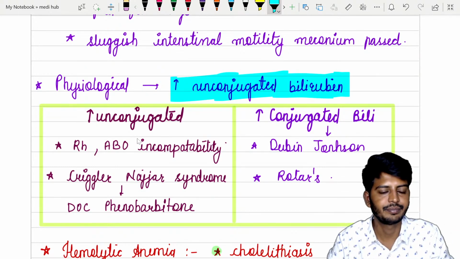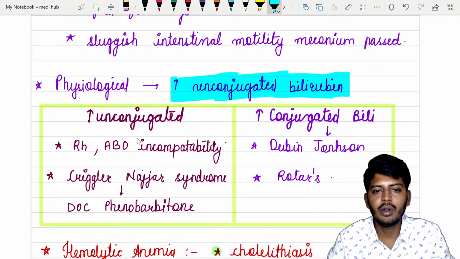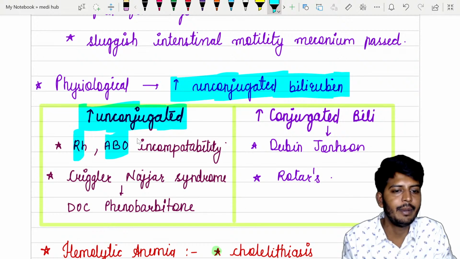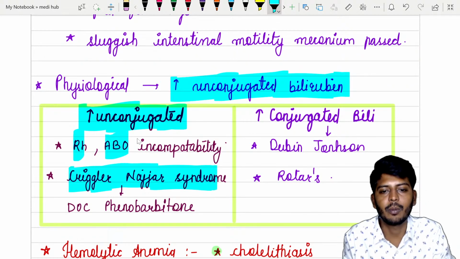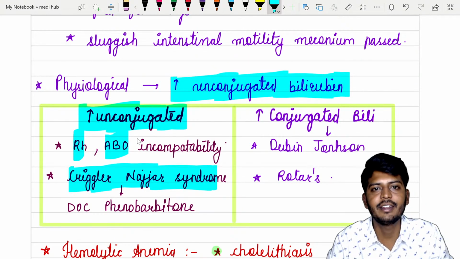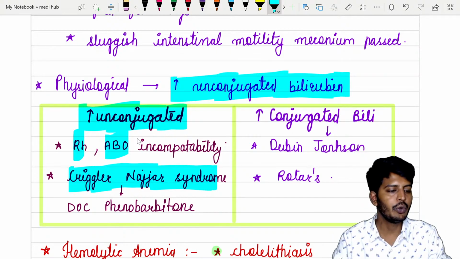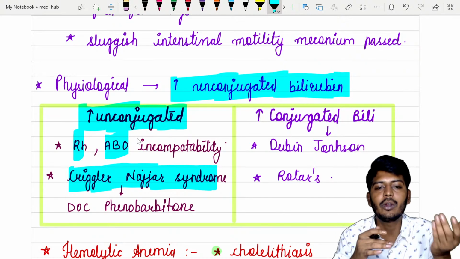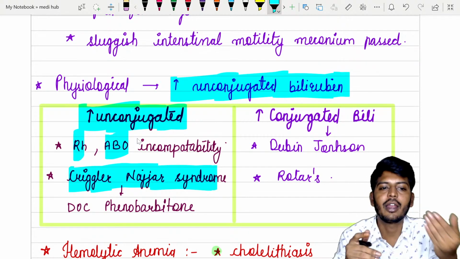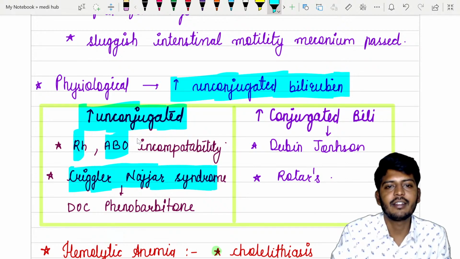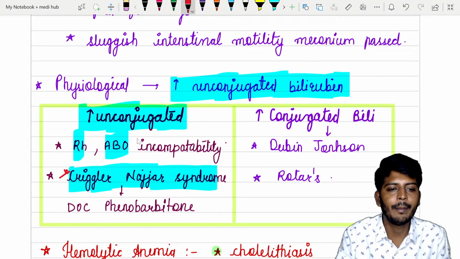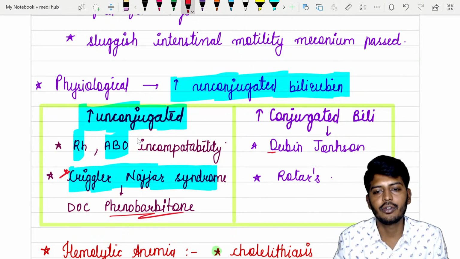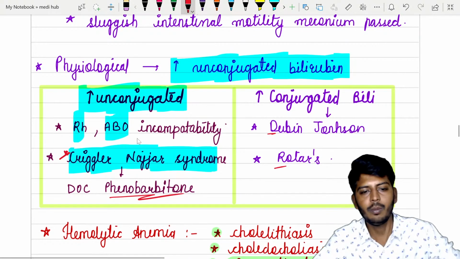That's it. Okay. So let's talk about the diseases in which unconjugated bilirubin is elevated: Rh incompatibility, ABO incompatibility, Crigler-Najjar syndrome. What happens in Crigler-Najjar syndrome? There is a deficiency of an enzyme called UDP-GT, UDP glucuronyl transferase. When UDP glucuronyl transferase is not there, automatically unconjugated bilirubin will be increased. Crigler-Najjar usually has a very bad outcome, but the drug of choice is phenobarbital. In conjugated hyperbilirubinemia, the problem is in conjugation, that is Dubin-Johnson and Rotor syndrome, which we have discussed.